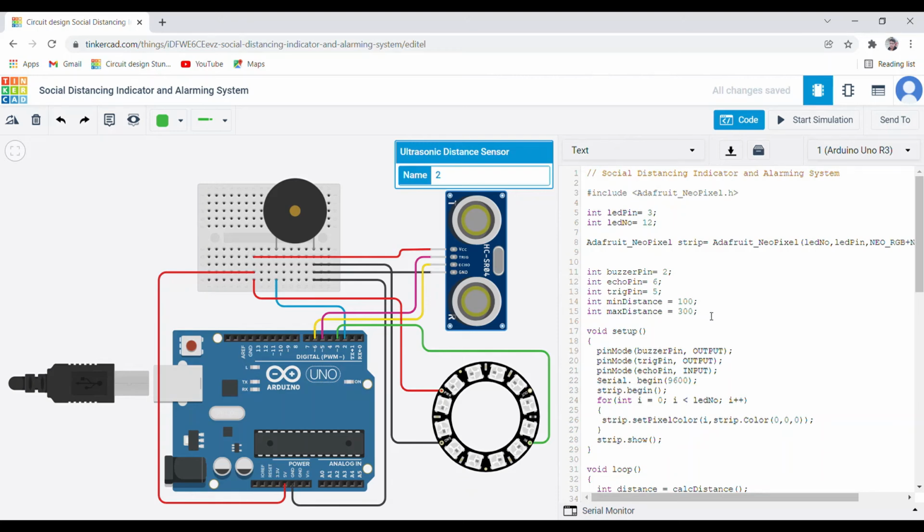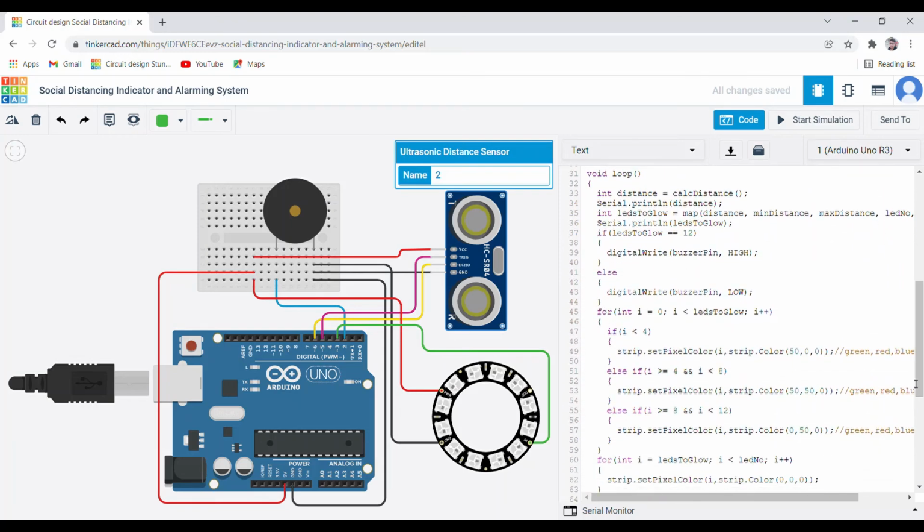And as soon as the Arduino is powered up, the system starts measuring distance from 300 cm to 100 cm. In this line of code, you can see the LEDs to glow are counted based upon the mapping between the maximum distance value, minimum distance value and LED number, and accordingly if LEDs to glow count is 12, then we will get a buzzer indication. Otherwise the number of LEDs will be glowing but there will be no buzzer. The buzzer indication is for actual social distancing violation.